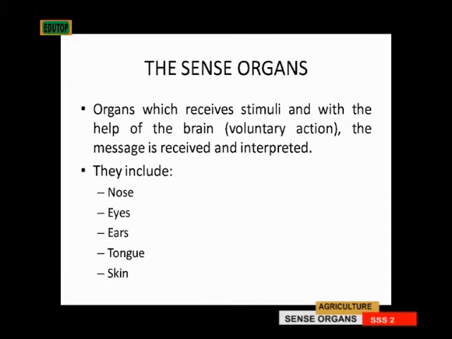The sense organs. Sense organs are organs which receive stimuli, and with the help of the brain, the message is received and interpreted. The sense organs, we have the nose, the ear, the eyes, your tongue, and the skin. 5 of them. Nose, ear, eyes, tongue, and the skin.